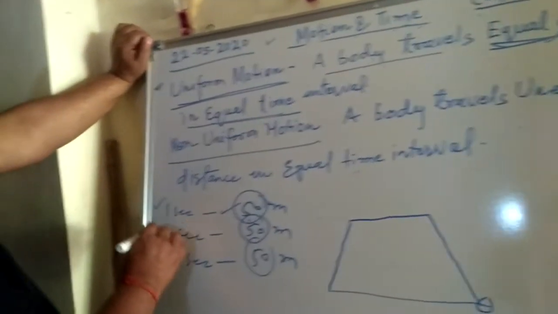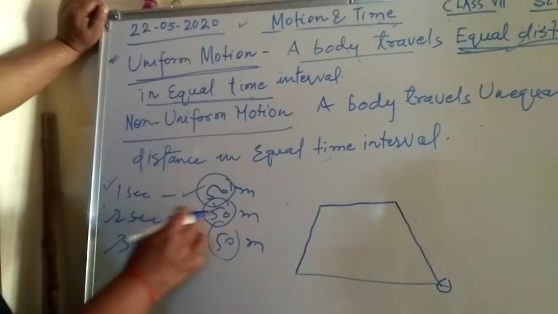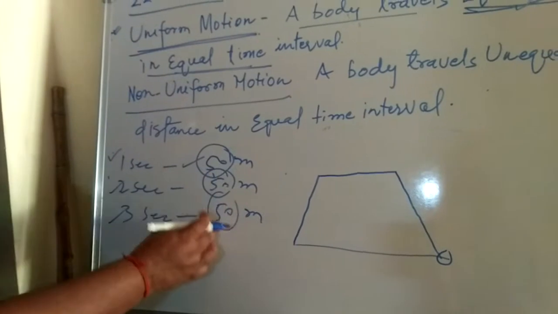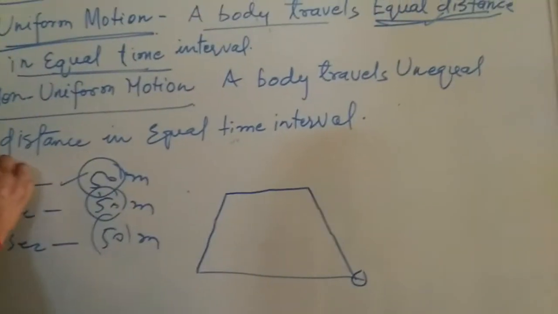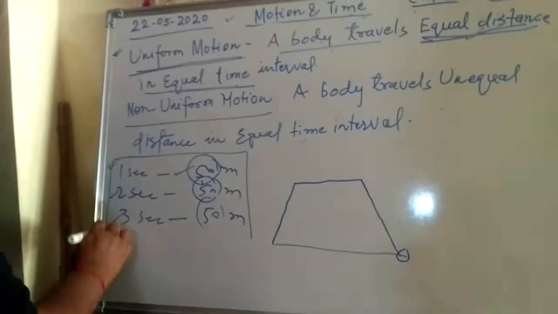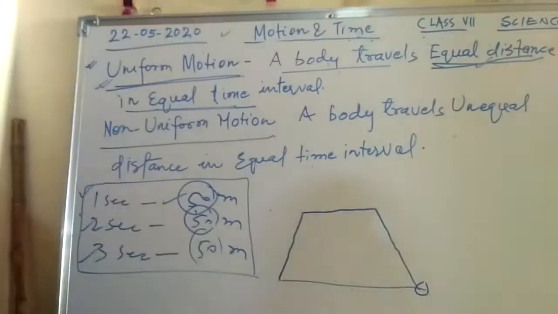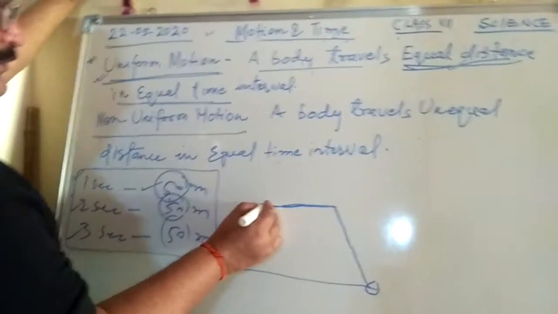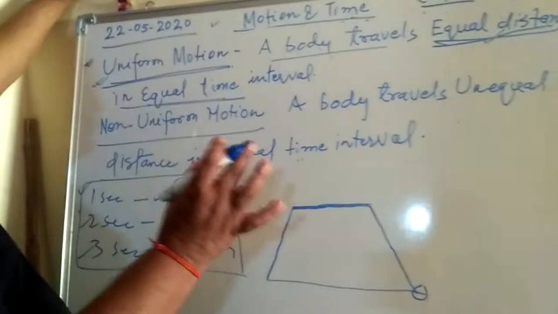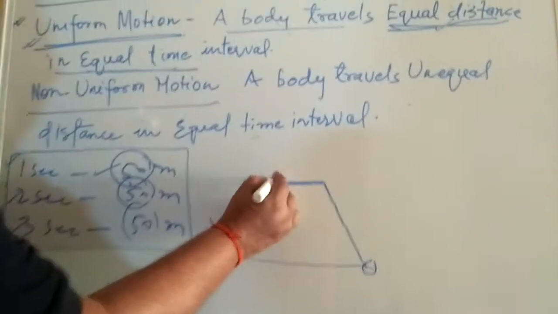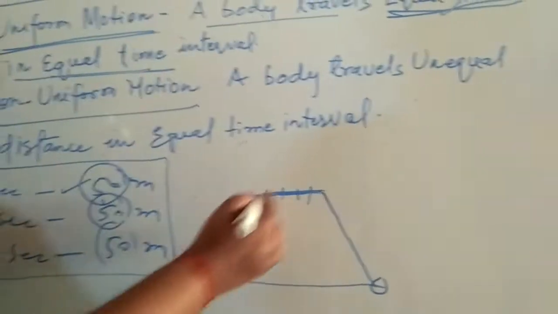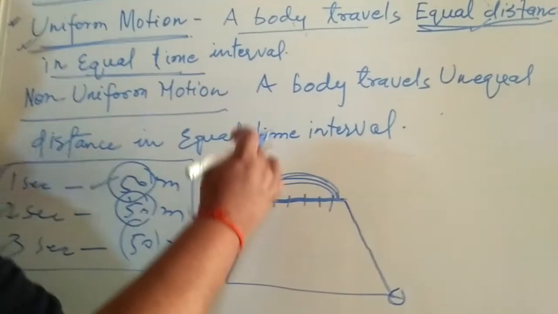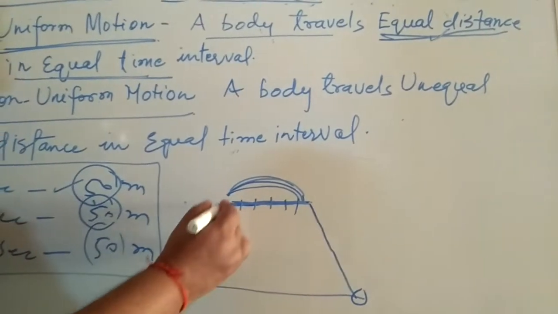In the first second, 50 meters, in the second second again 50 meters, and in the third second it also travels the same distance. So when a body travels such distance in equal time intervals, then the body has uniform motion. You see that at this juncture the train maintains a constant speed. It means every second it travels equal distance. So this area shows the uniform motion of the train.